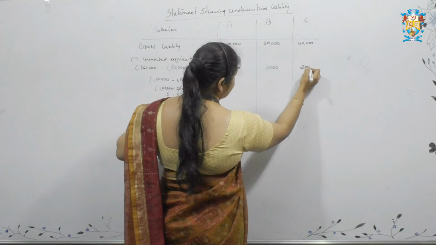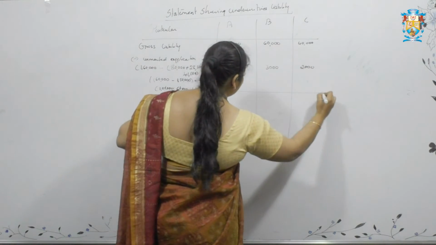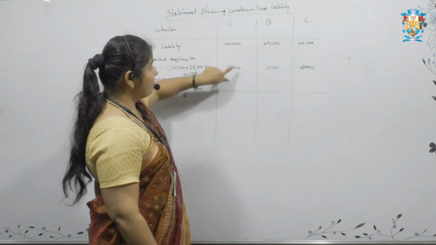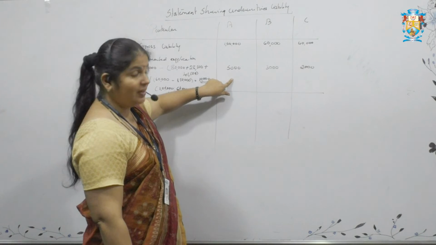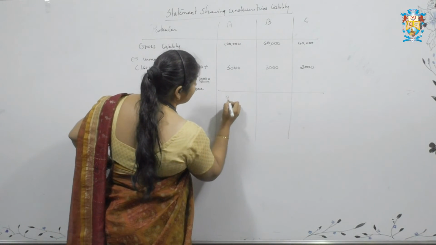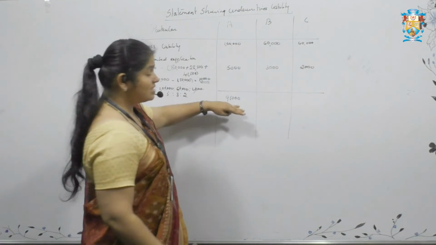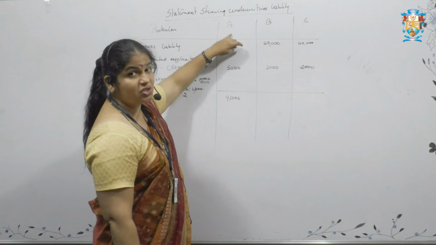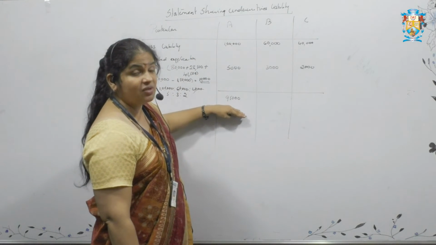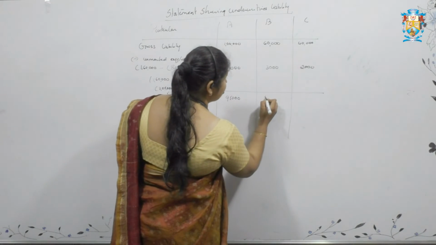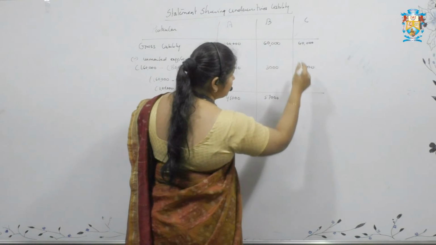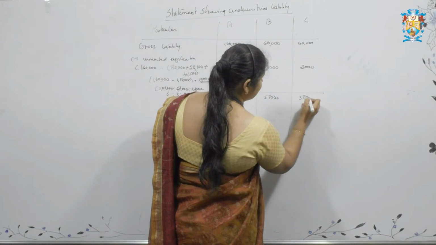Here it will be 2,000. Now, out of 1 lakh, 5,000 is for unmarked applications, so the remaining is 95,000 shares. This 95,000 is the responsibility of A; he has to sell 95,000 shares. B's responsibility is 57,000 shares. C's responsibility is 38,000 shares.